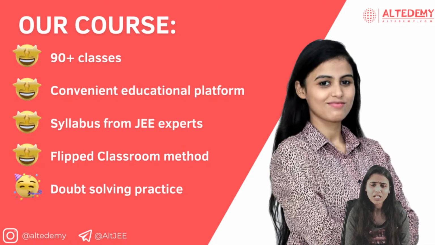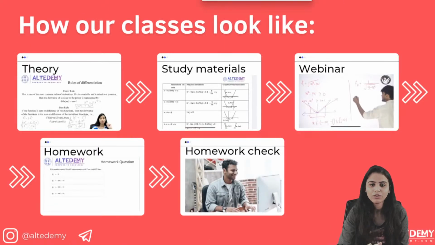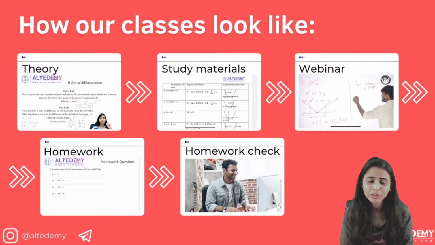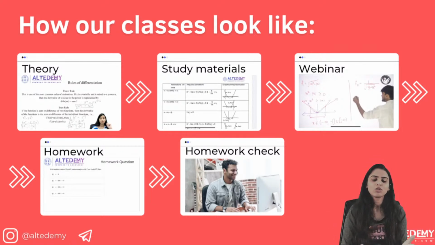We have this flipped classroom method, that is what we are following, and we have doubt solving practice. Obviously in live classes also, when you ask me straightforwardly, I just answer you. Even if some students ask me to teach in Hindi, I change myself to Hindi, even though I'm not allowed to speak in Hindi. But it's all for you guys, so if you ask us to do it, we will do it.